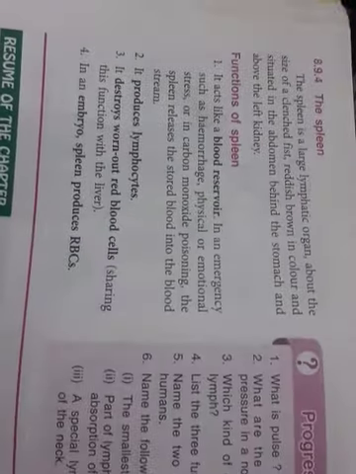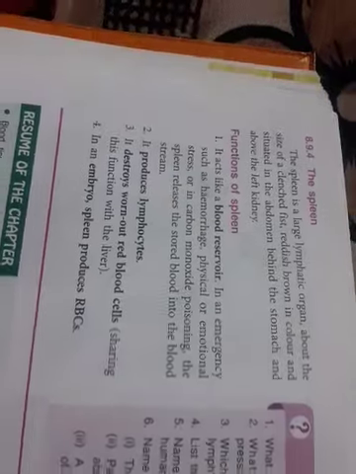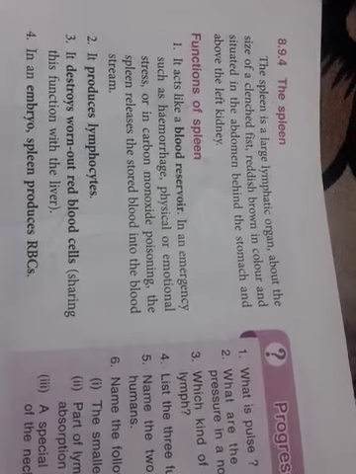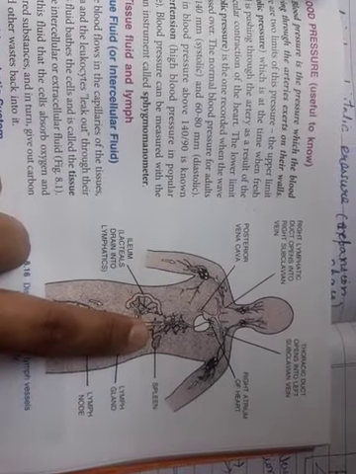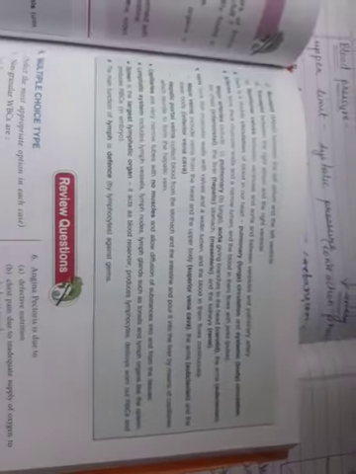So what is the spleen? The spleen is a large lymphatic organ about the size of a clenched fist, a folded fist like this. It is reddish brown in color and situated in the abdomen, behind the stomach and above the left kidney. In the diagram, here is the spleen. It is like a clenched fist, situated at the lower part of the abdomen just above the left kidney.